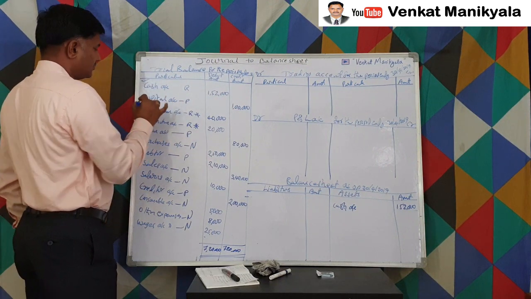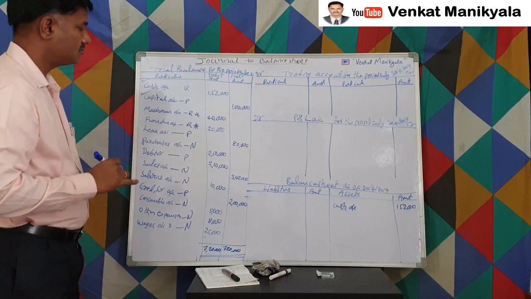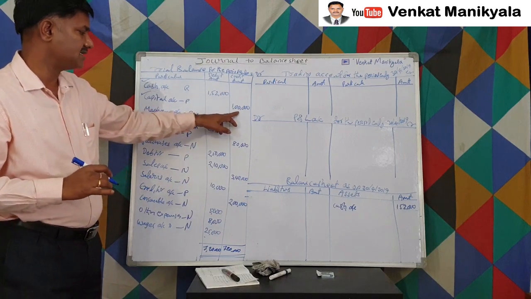Next is the capital account. Capital account has a credit balance, so liability.